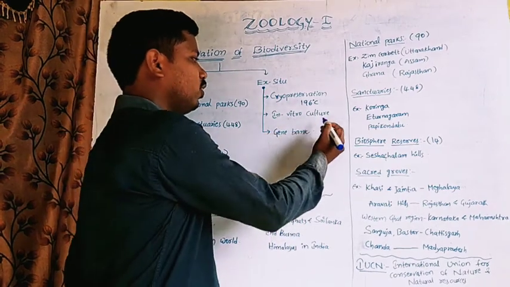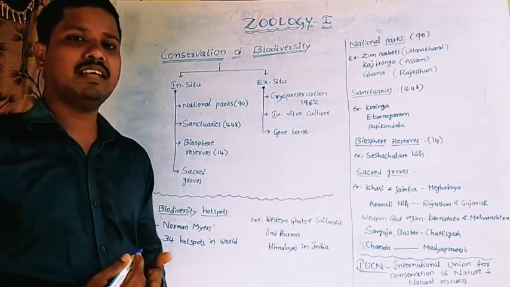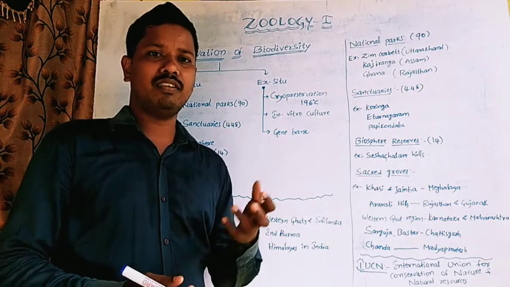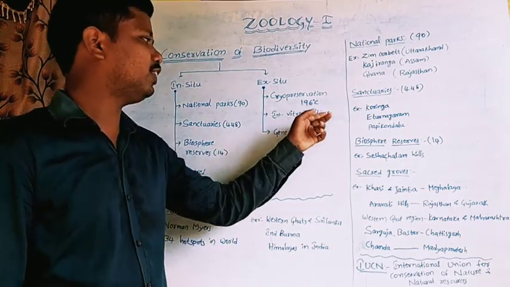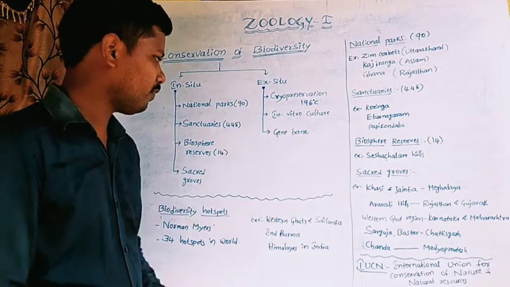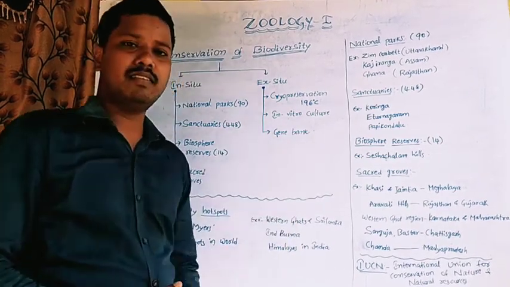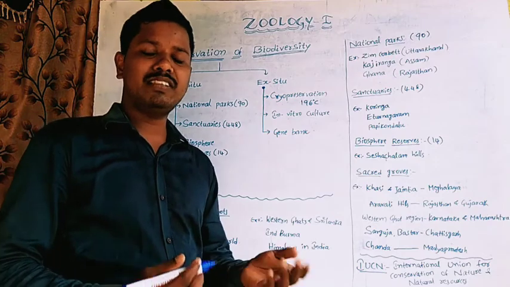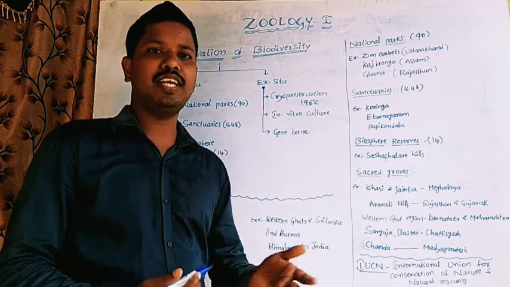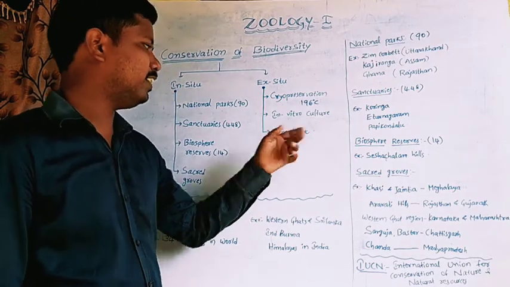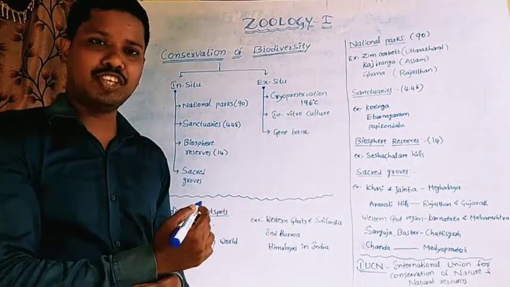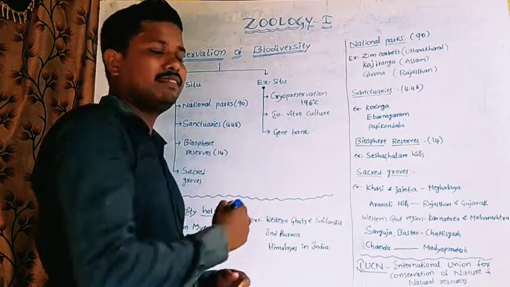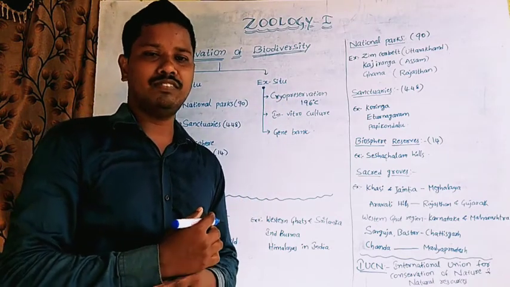Next one, in vitro culture. That means the cultivating of cells or tissues in a medium is called in vitro culture. Gene bank means the preserving of genetic material is called a gene bank. So these three types of preservation are called ex situ conservation.